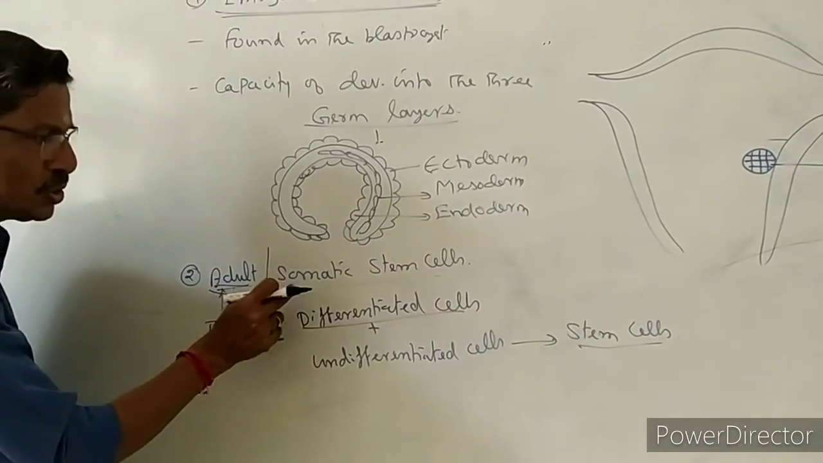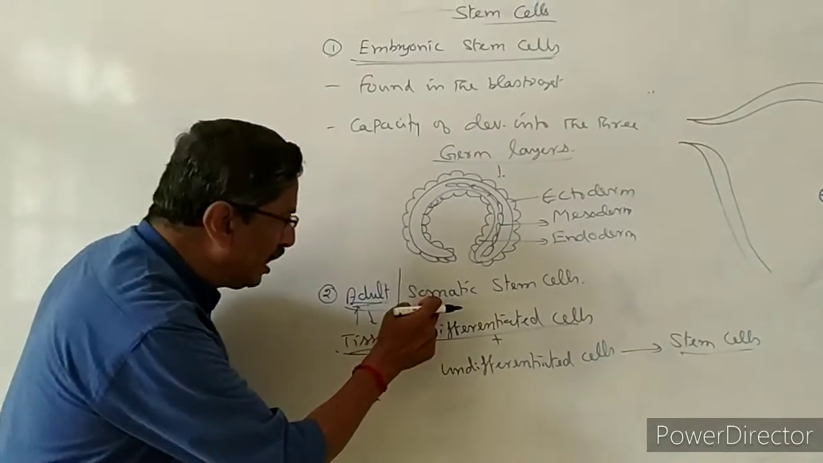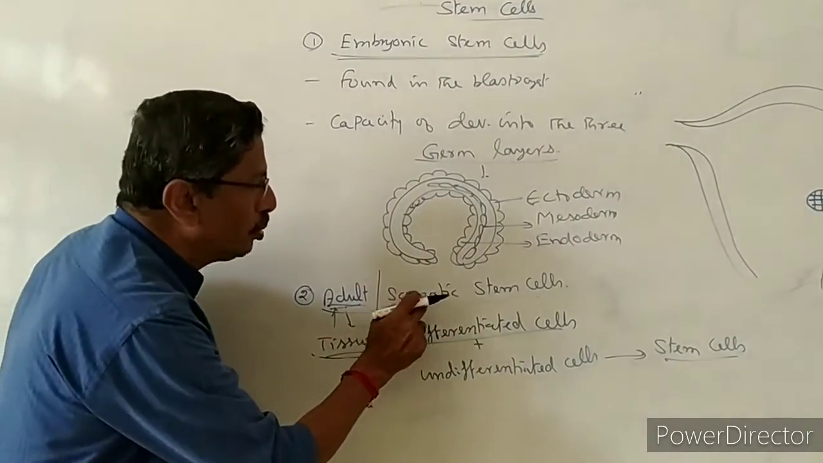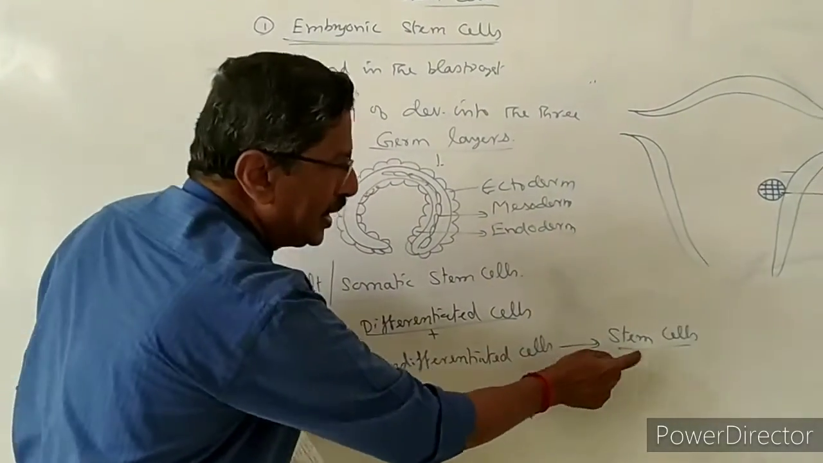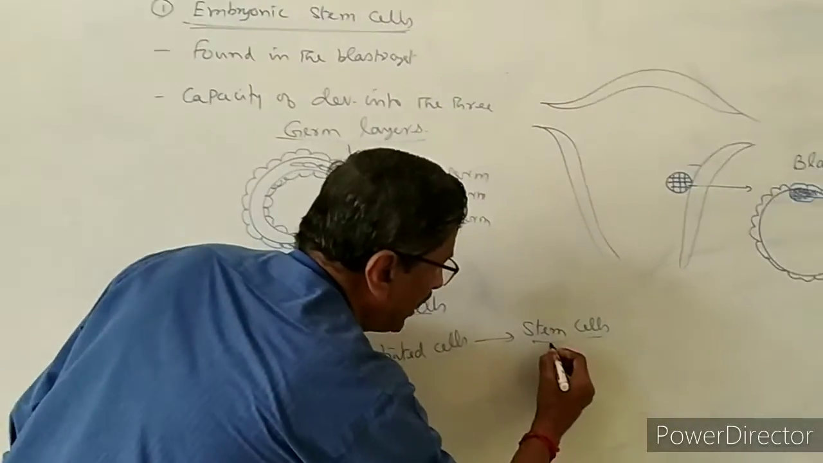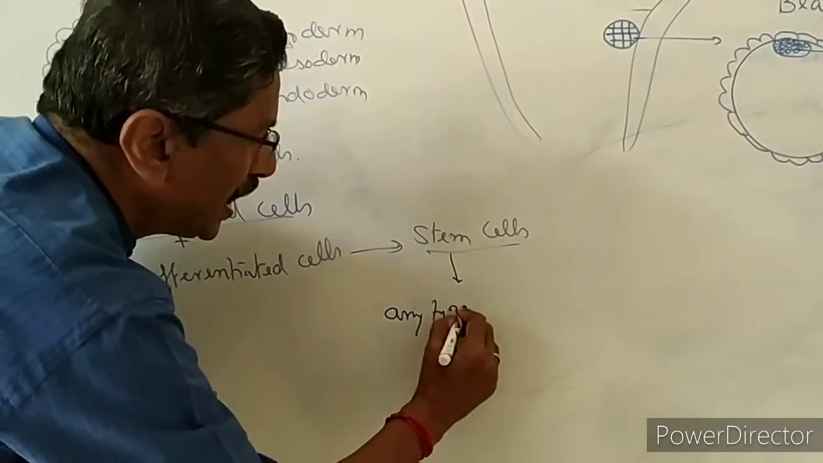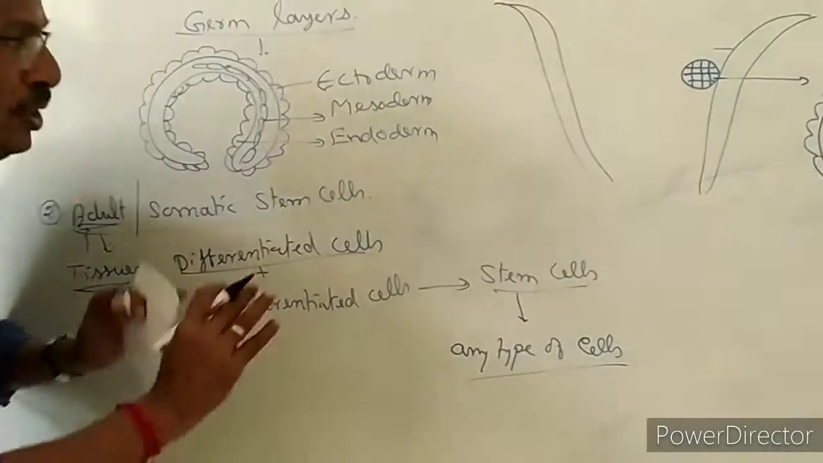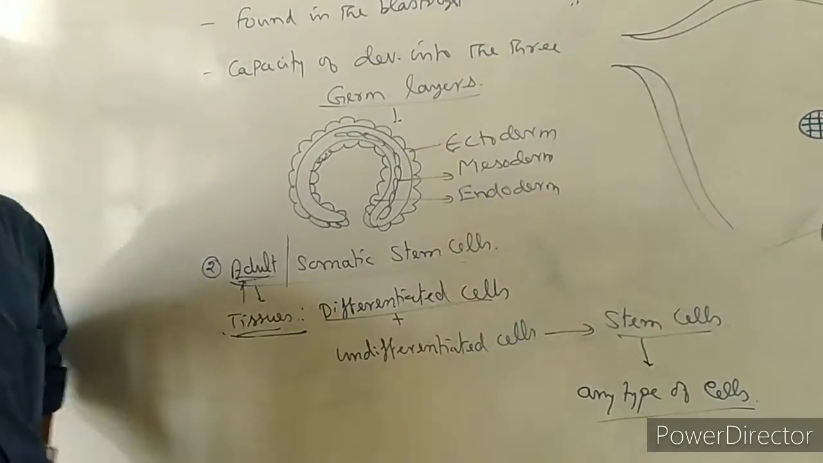Why do we call it somatic? Somatic means general body. So in the general body, tissues are there. So it is also called the somatic stem cells. Now the somatic stem cells develop into any type of cells. But a full individual like this will not be possible. Only different types of cells will be developed.